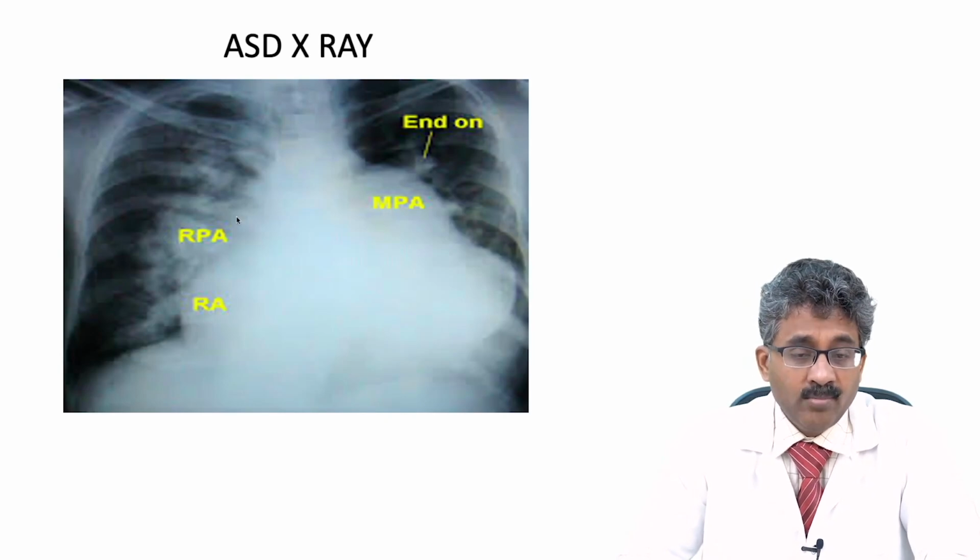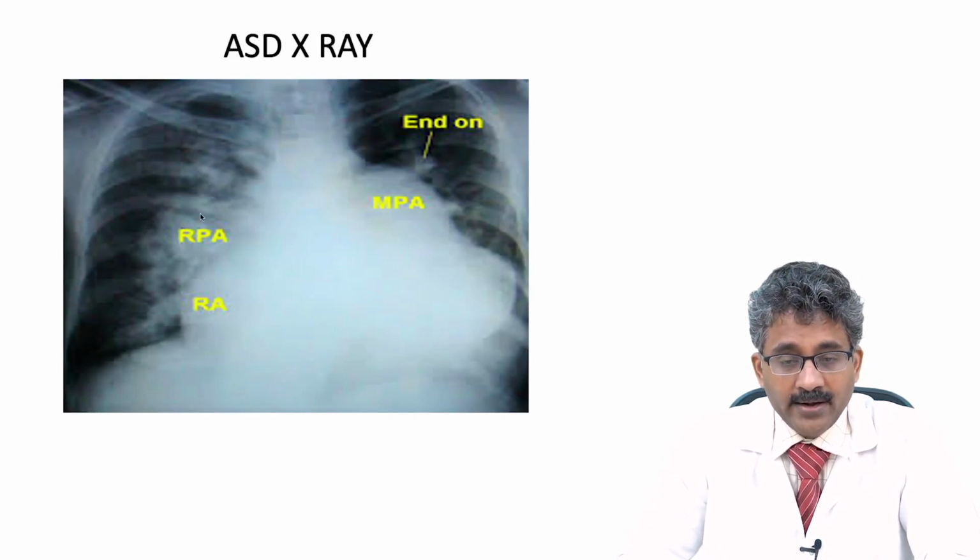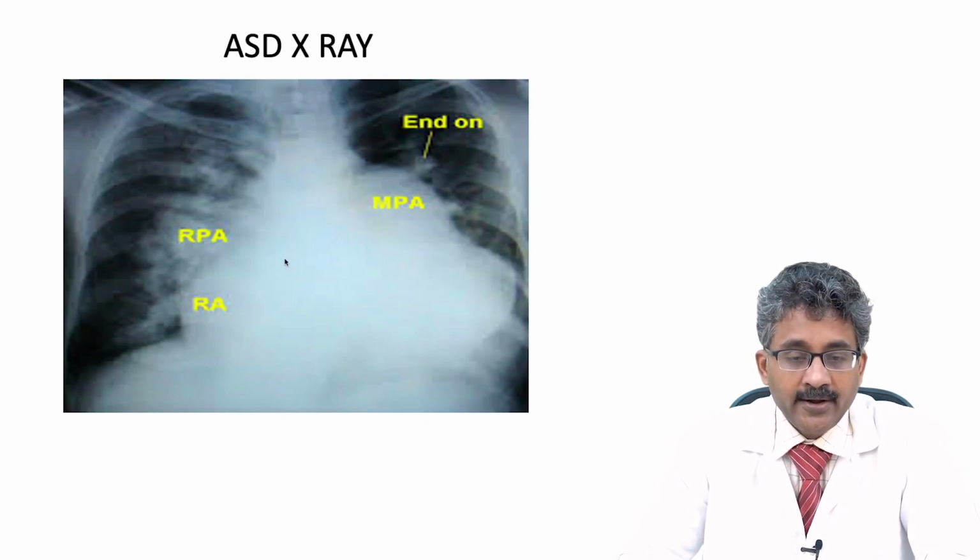From left atrium to right atrium blood enters, right atrium to the pulmonary artery. So the right pulmonary artery and main pulmonary artery are very prominent because more blood is entering from the left atrium through the shunt to the right atrium and to the right ventricle.